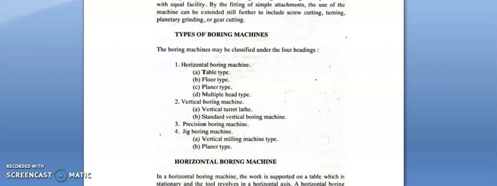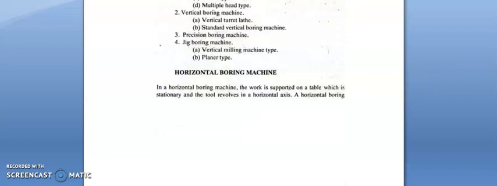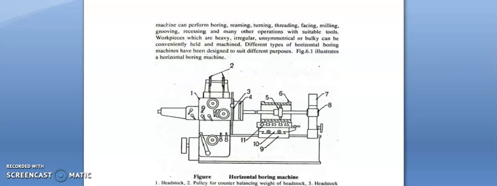First one we will discuss, that is horizontal boring machine. In a horizontal boring machine, the work is supported on a table which is stationary and the tool revolves in a horizontal axis. A horizontal boring machine can perform boring, reaming, turning, threading, facing, milling, grooving, etc. operation.